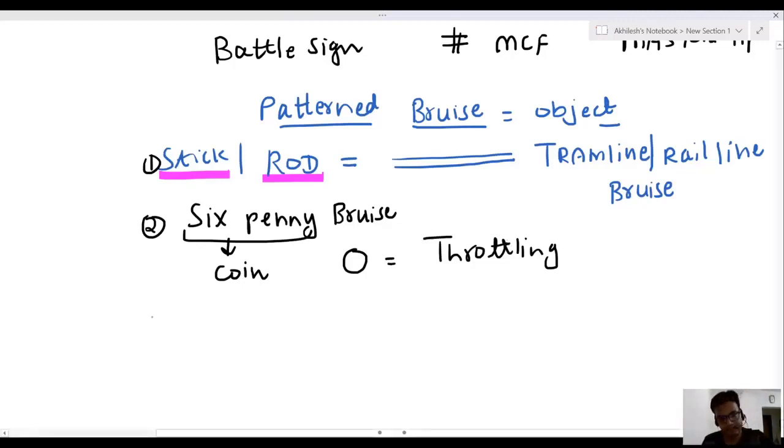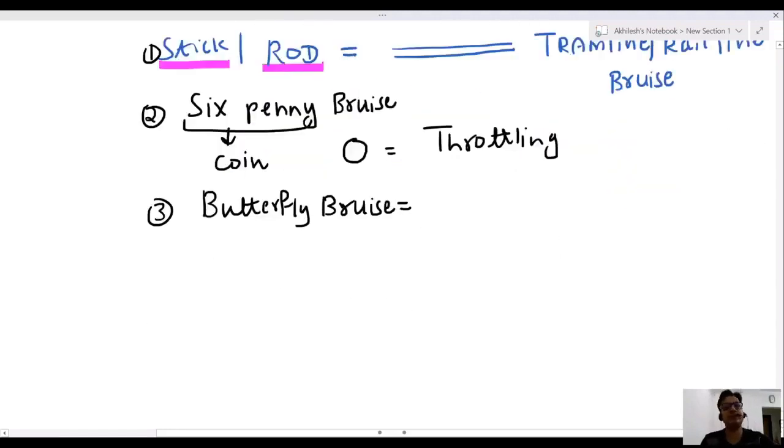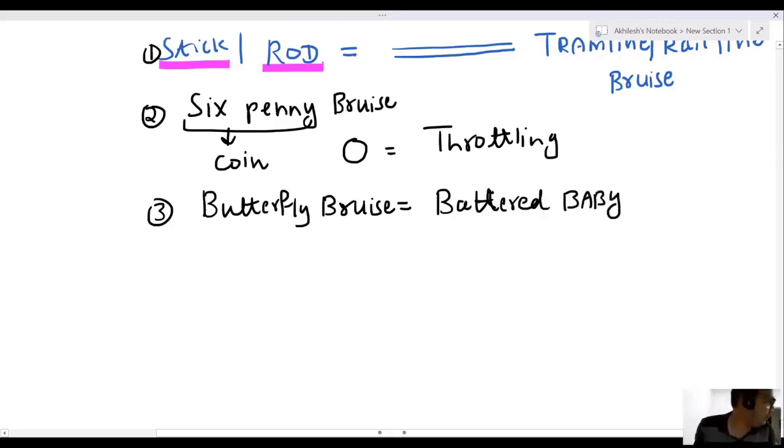Number 3, butterfly bruise. All are pattern bruises, my dear friend. Butterfly bruise is seen in child beating, that is battered baby syndrome. When you are frequently beating a child, there will be a butterfly bruise.